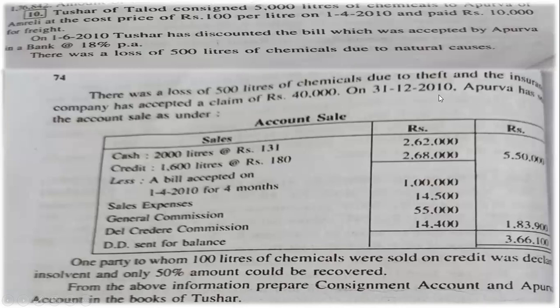On 31st December 2010, Apurva has given the account sale as under. This is the account sale. He has given the sales, cash and credit. He has bifurcated the sales into cash and credit: 2000 liters at 131 rupees and 1600 liters at 180 rupees. So total sale will be 5,50,000. Less: a bill accepted on sale on 1st April 2010 for 4 months of 1 lakh rupees.